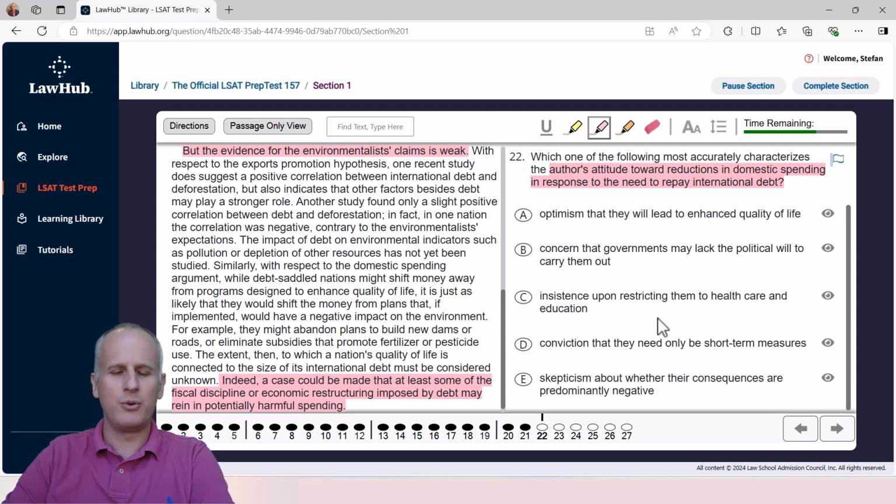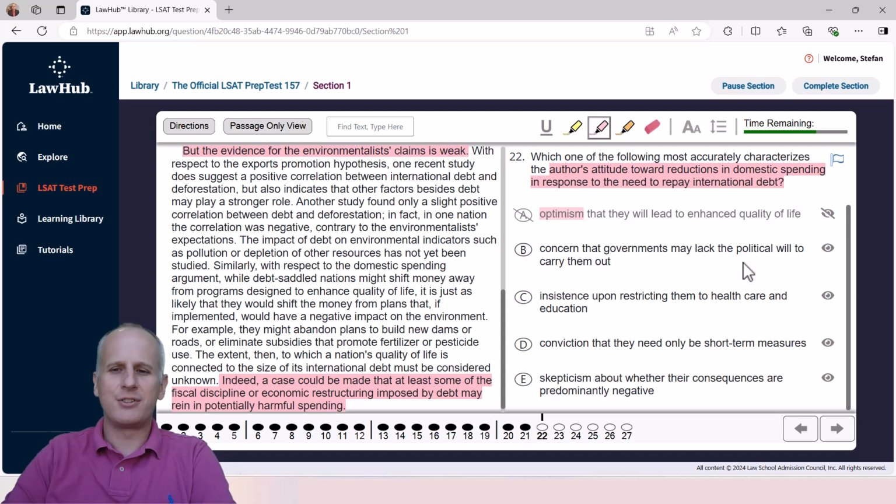So, we read choice A to start, which says, optimism that they will lead to enhanced quality of life. Well, optimism is definitely a bit too extreme. They're still a bad thing, but they could actually lead to some fiscal discipline and much needed economic restructuring, according to the author. So we eliminate A, though, for that term of optimism that goes too far.